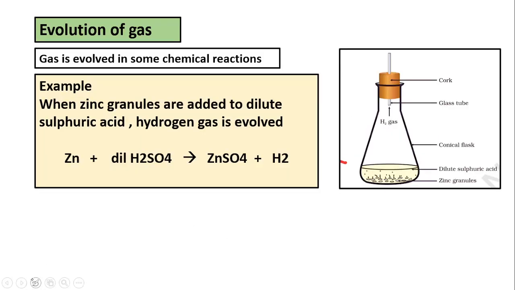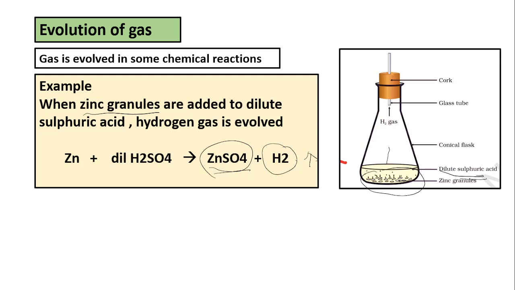Now look at the evolution of gases. That means in chemical reactions, gases are evolved. In this example, zinc granules are added to dilute sulfuric acid. Then zinc sulfate is produced, and hydrogen gas is liberated.